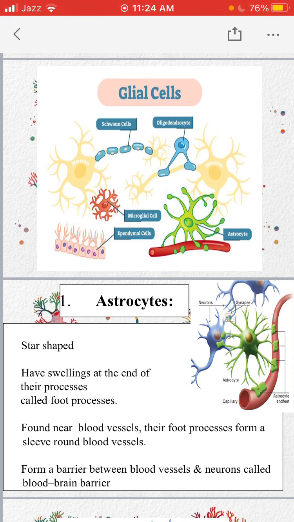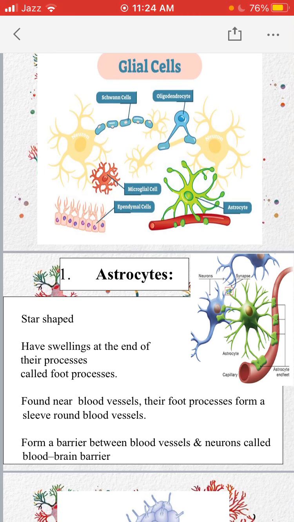First of all, we will discuss the astrocytes. Astrocytes, as on the right side you can see in the diagram, are star shaped, and at their endings you can see swellings, right? These swellings are called foot processes, and astrocytes are found mainly near the blood vessels, and along the blood vessels their foot processes enclose just like a sleeve around the blood vessel. So they can enclose a blood vessel.